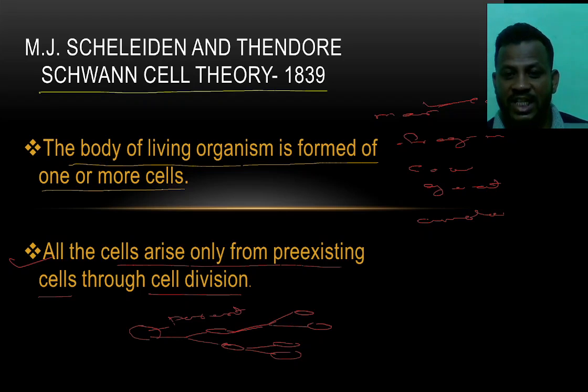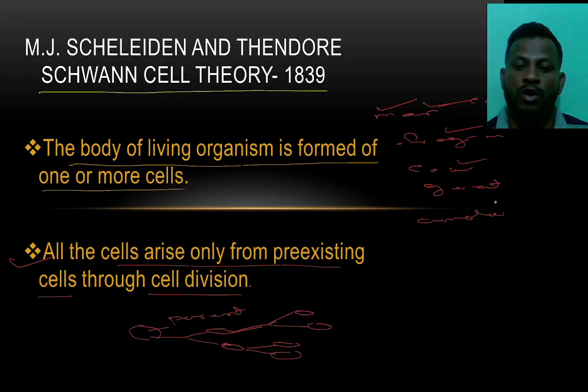Whatever the organism, as an example, it may be a man, a frog, a cow, a goat, or an amoeba. Every organism is born from a cell, and all the cells arise. You can take this one cell separate, this one separate, this one also separate.